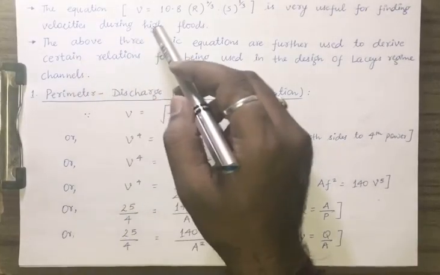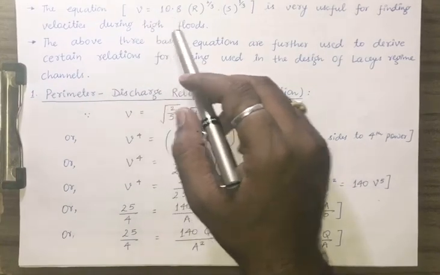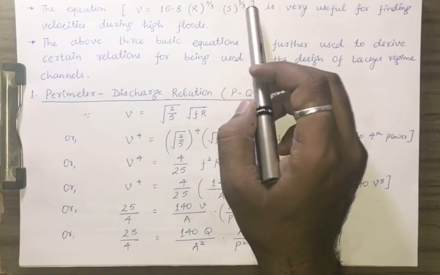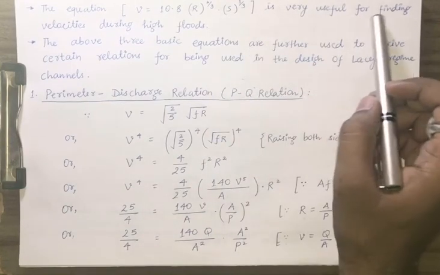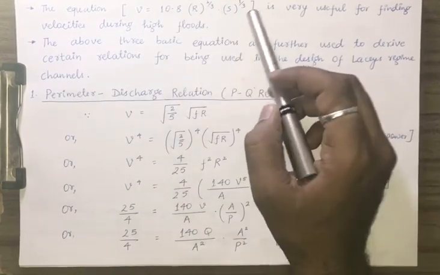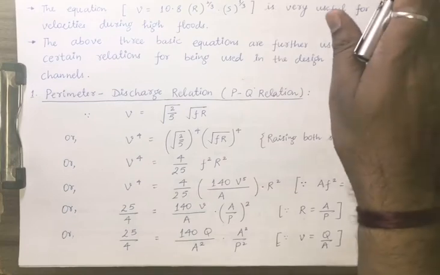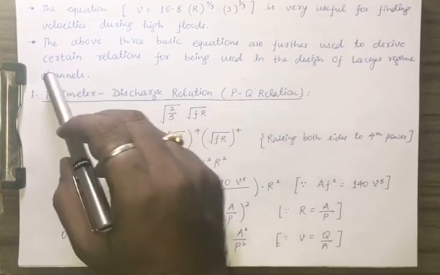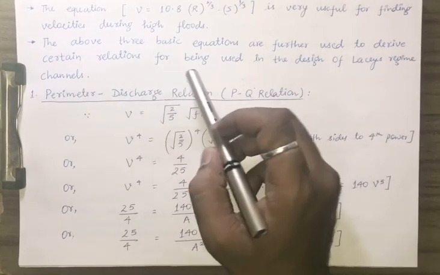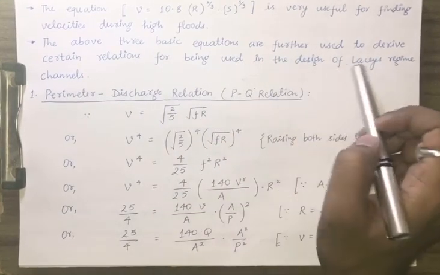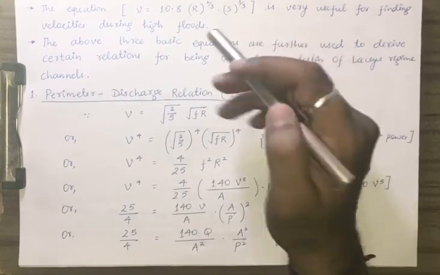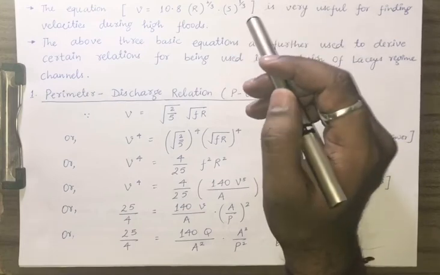The last equation, V equals 10.8 R raised to power 2 by 3 S raised to power 1 by 3, is very useful for finding velocities during high floods. The above three basic equations are further used to derive certain relations for use in the design of Lacy regime channels. On the basis of these three basic equations he derived more equations.